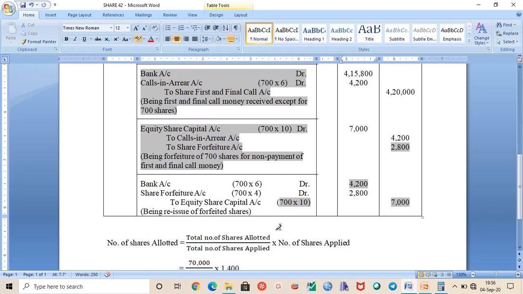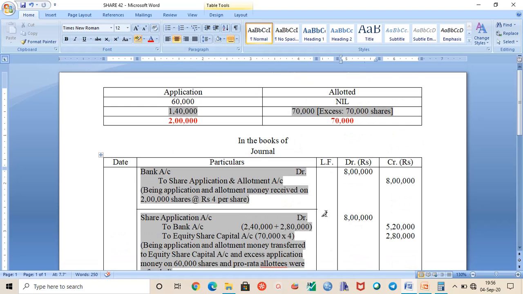That's why we are not making any entry for share forfeiture account debit to capital reserve. Whenever there is no profit, why pass that particular entry, isn't it? So that's why we are not passing that entry for profit on reissue of forfeited shares, because there is no profit here. 2,800 minus 2,800 is 0. So this is your question number 42. This is a very simple question.